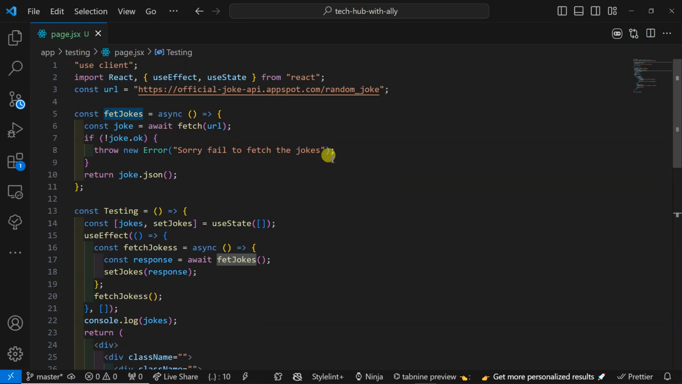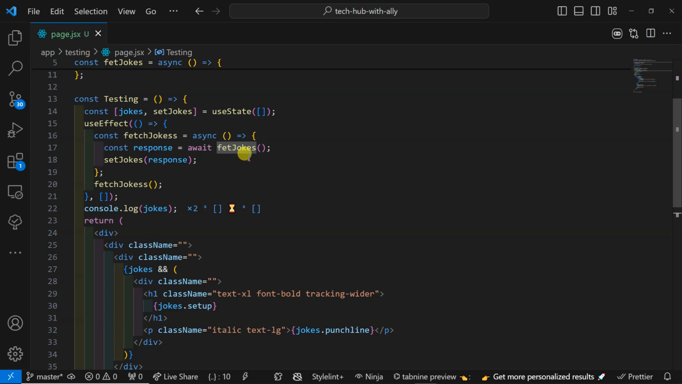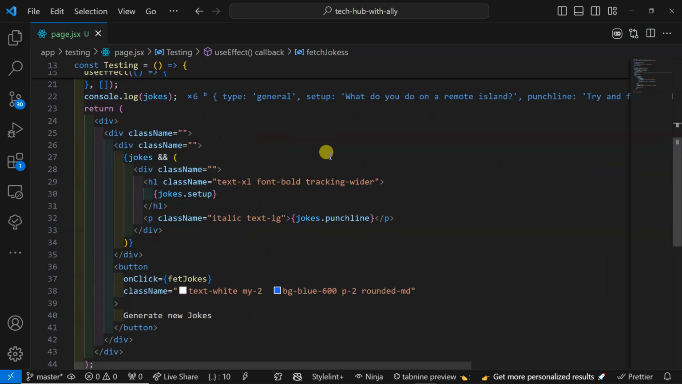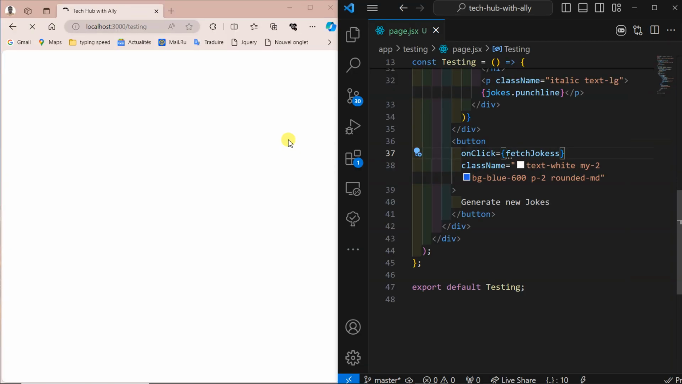Where does that one come from? Oh, that one comes from outside. No, I don't call that one. I want to call the one in the useEffect, this one. It's not this one. So let's bring this one here.